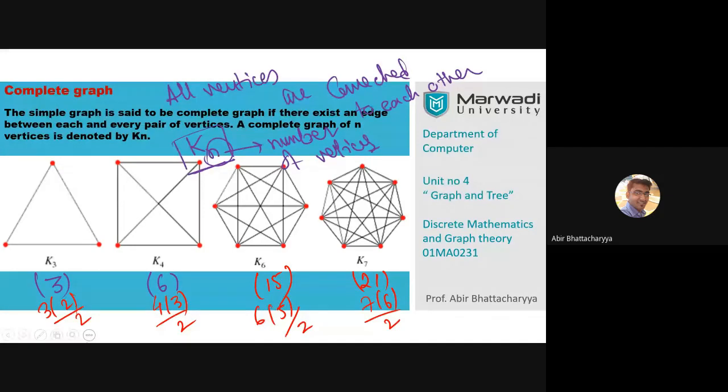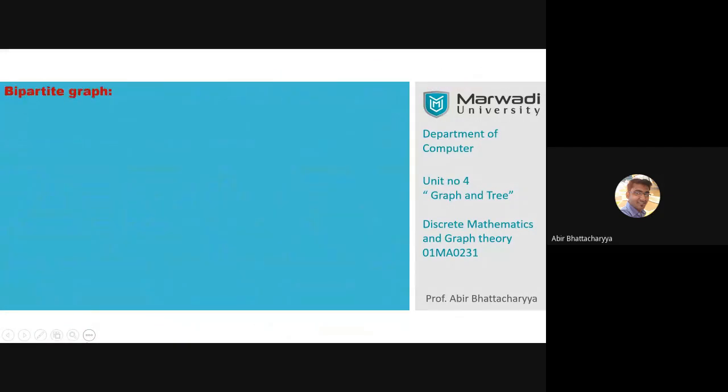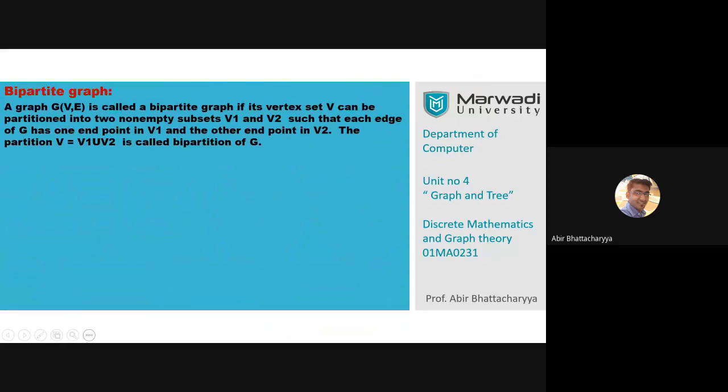Proceed further. The next concept is bipartite graph. A graph G with vertex set V and edge set E is called a bipartite graph if its vertex set V can be partitioned into 2 non-empty subsets V1 and V2.